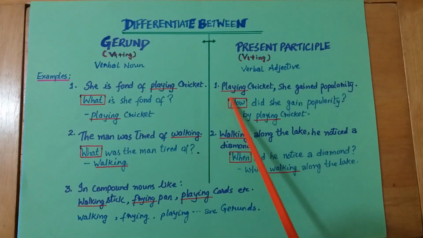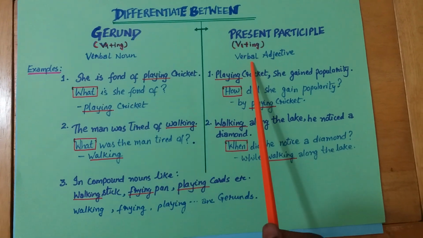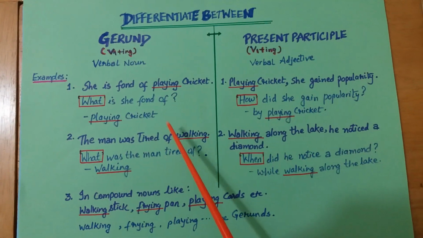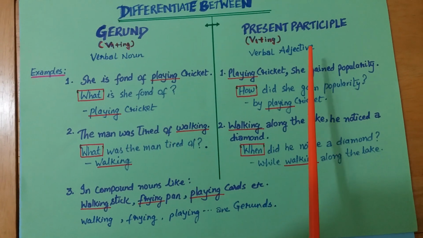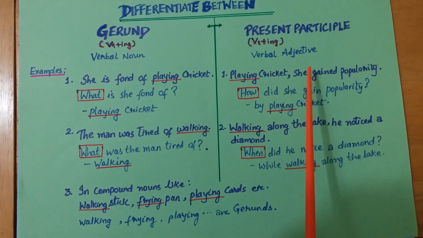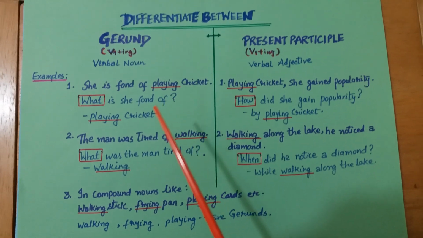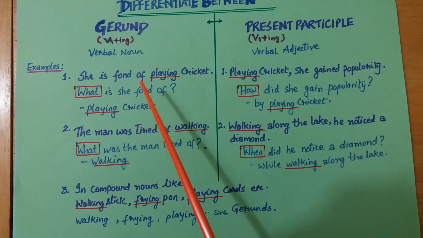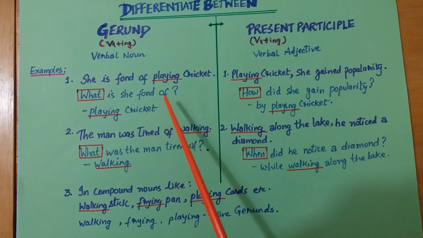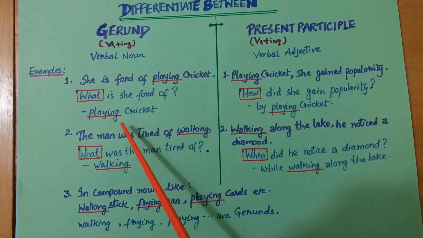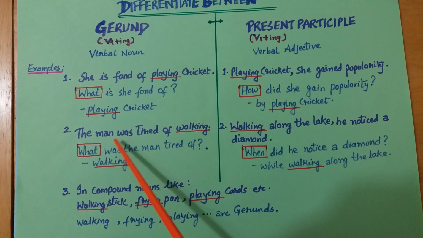Next, now how to differentiate between gerund and present participle. Both of them are ing form of verb, but gerunds are verbal nouns and participles are verbal adjectives. So how will we differentiate? She is fond of playing cricket. Here, what is she fond of? She is fond of playing. Okay.